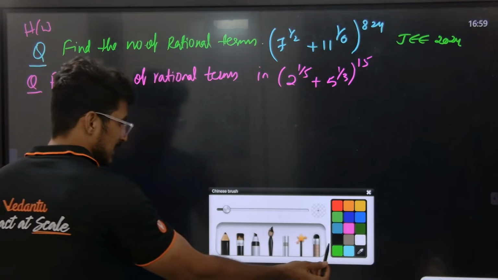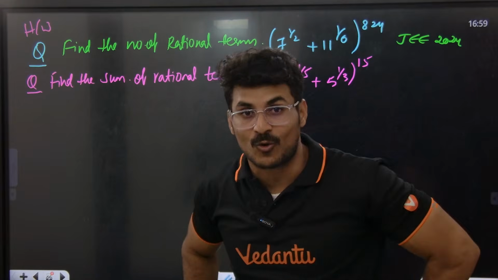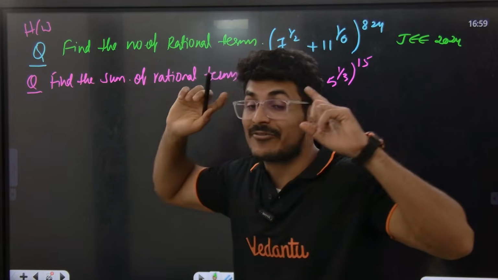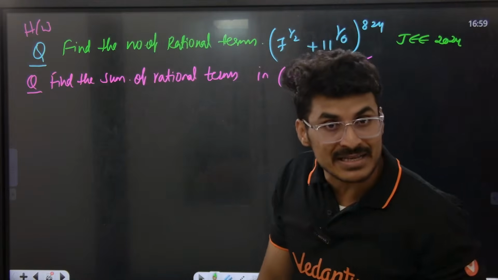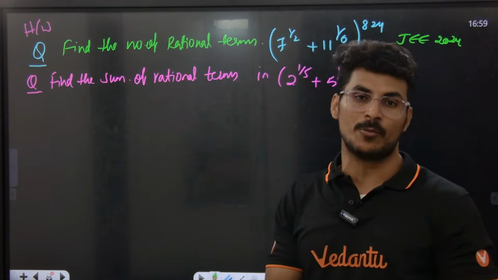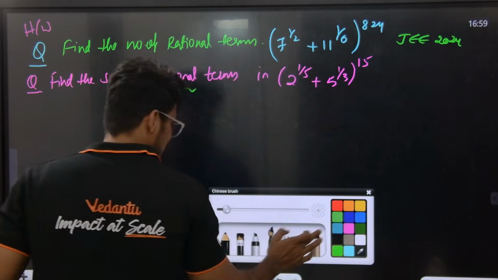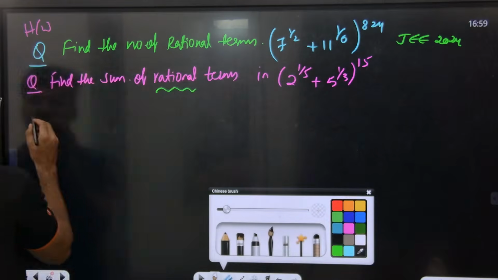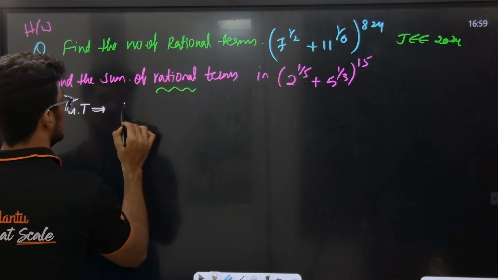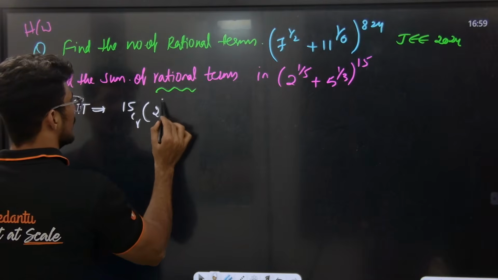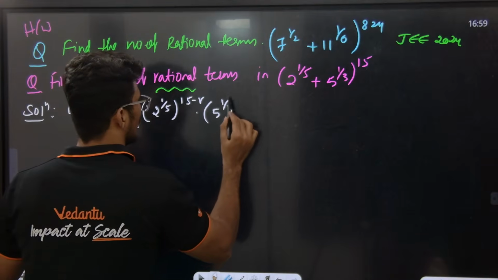First, guys, listen to the class here. If they are asking you to find the number of rational terms and irrational terms, you need to apply the shortcut. Now look at the question: sum of rational terms. If they ask the sum of rational terms, you must follow a procedure. What procedure, sir? We need to find the rational terms, so we need to write the general term. General term means nCr, first term to the power of n minus r, second term to the power of r.